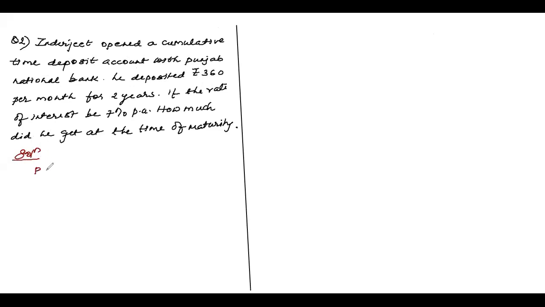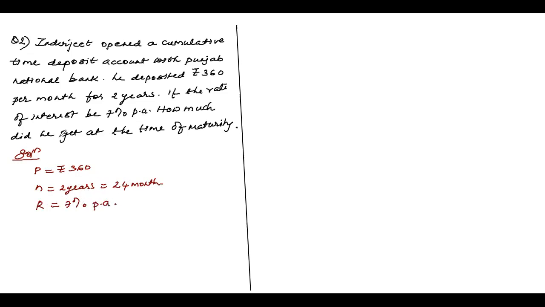Solution. So P is how much, children? Rupees 360. Okay? He deposits rupees 360 per month for 2 years. N is equal to 2 years. 2 years. Matlab kitna ho gaya beta? 24 months. Okay? Because this money what has been deposited is per month. So N year, 2 years bolega to 24 months ho gaya. And if the rate of interest, R is just 7%. Okay? Per annum. Okay, children?